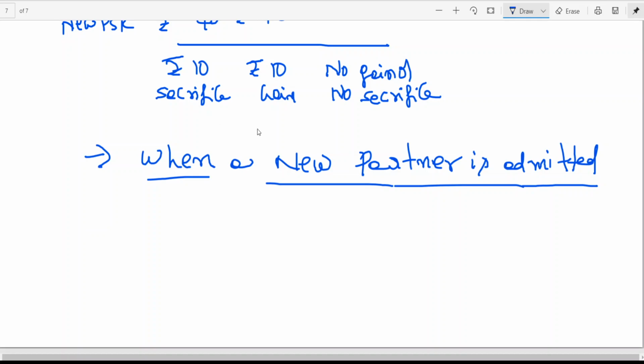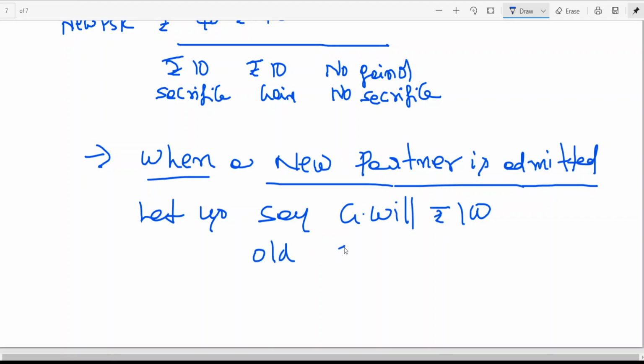Sir, how? Let me tell you, whenever a partner is admitted, we need to have the goodwill on the date of admission. Let us say goodwill is 100 rupees.